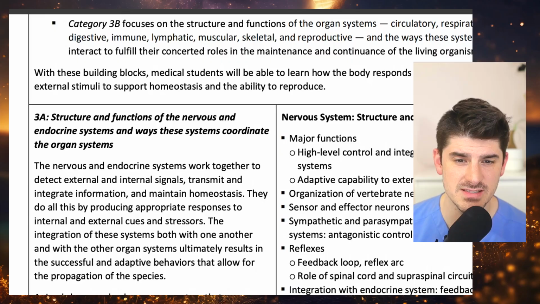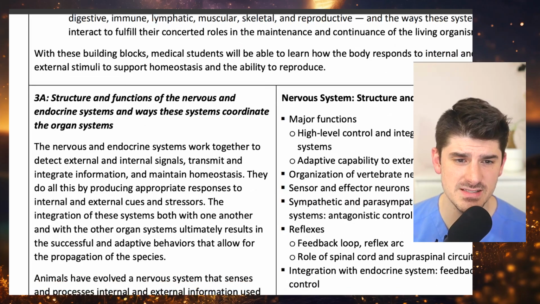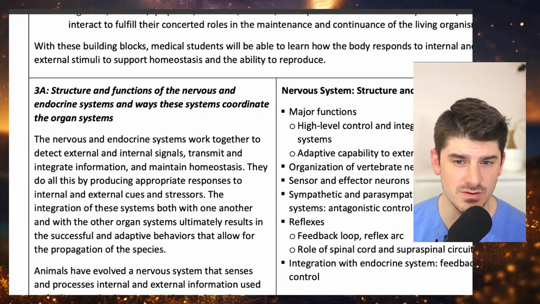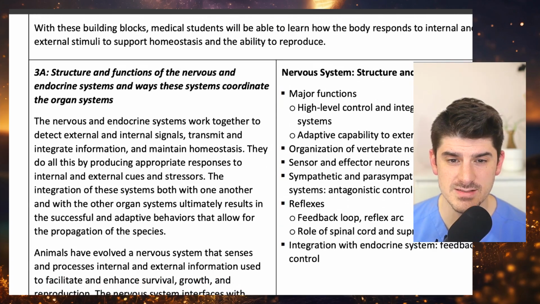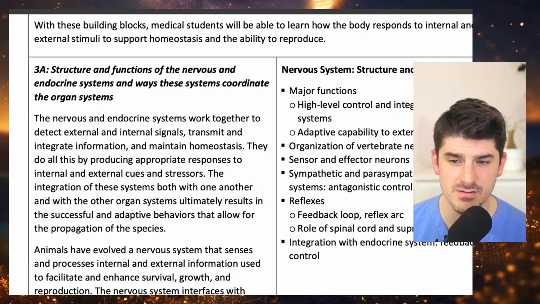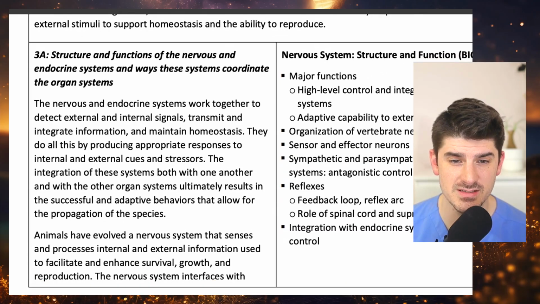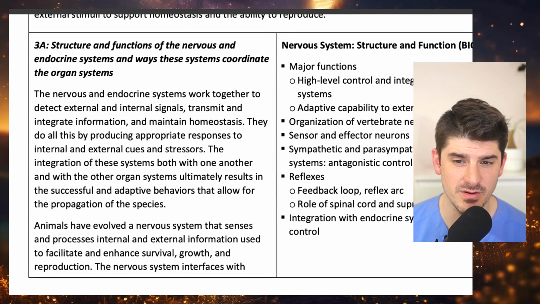Category 3B focuses on the structure and functions of the organ systems: circulatory, respiratory, digestive, immune, lymphatic, muscular, skeletal, and reproductive, and the ways these systems interact to fulfill their concerted roles in the maintenance and continuance of the living organism. With these building blocks, medical students will be able to learn how the body responds to internal and external stimuli to support homeostasis and the ability to reproduce.